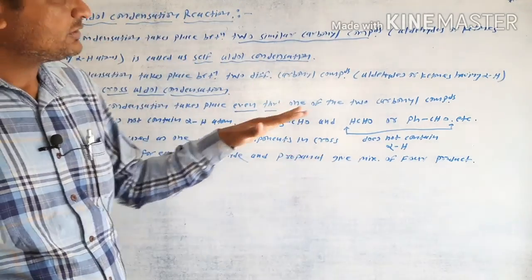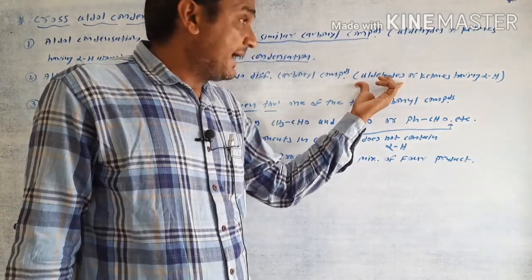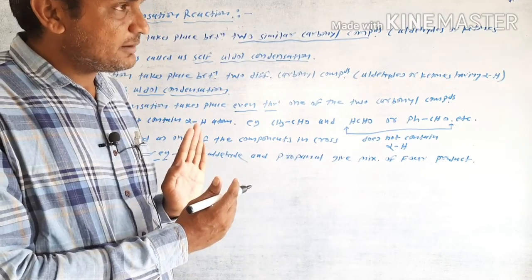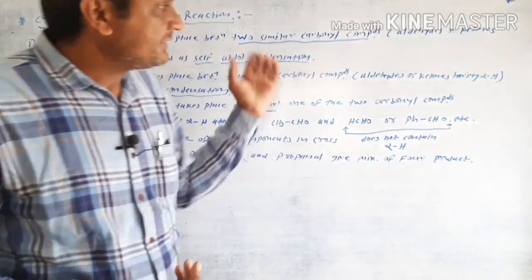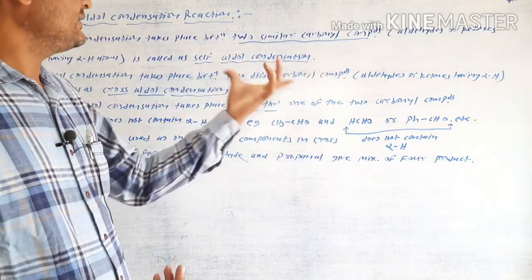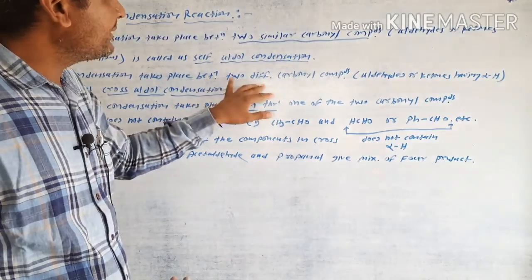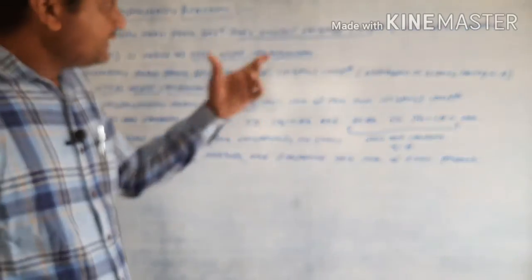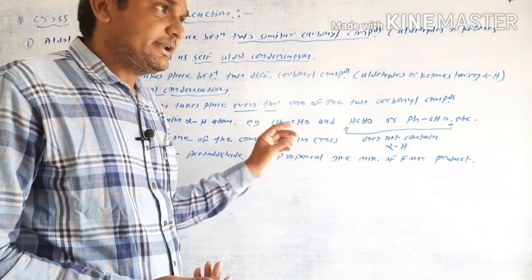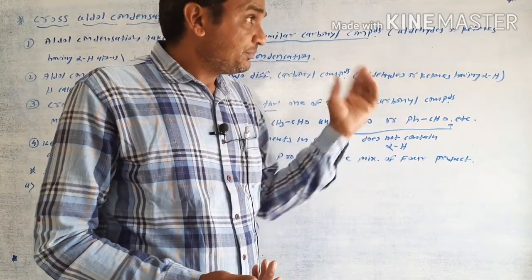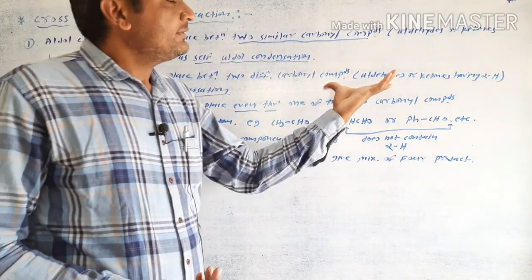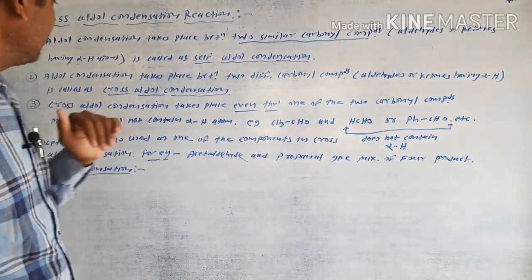Suppose another possibility: one molecule is acetaldehyde and another molecule is a ketone. Means one molecule is an aldehyde and another molecule is a ketone. Then this type of aldol condensation reaction is also called a cross aldol condensation reaction. In the cross aldol condensation reaction, two different carbonyl compounds are used. Among the two different carbonyl compounds, only one contains alpha hydrogen atoms and the other does not show any alpha hydrogen atom, and then the cross aldol condensation reaction also takes place.